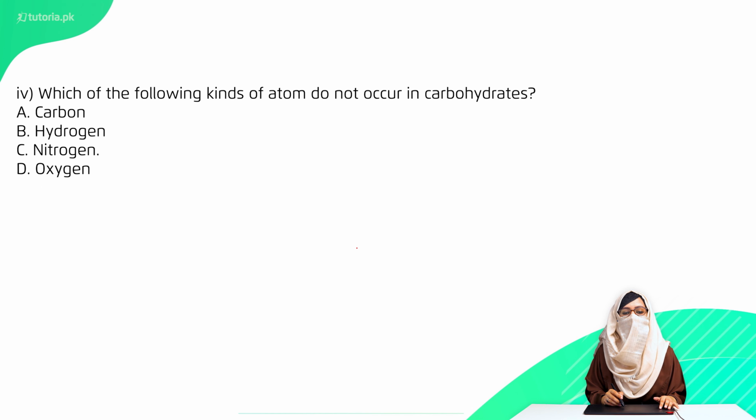Fourth is, which of the following kind of atoms do not occur in carbohydrate? Option A, carbon. Option B, hydrogen. Option C, nitrogen. Option D, oxygen. The right option is option C, nitrogen.